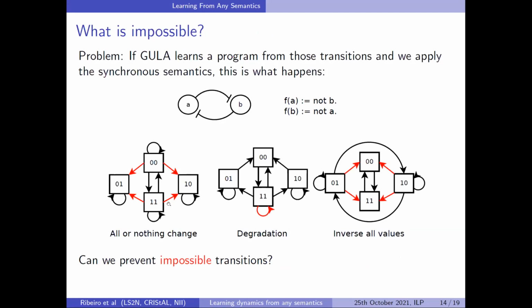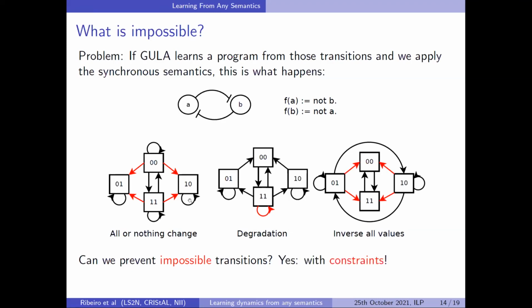The first idea we had is to just apply the algorithm we have and see what we get. Since we don't know the semantics, just apply the synchronous one, because why not? If you do that, from the black transitions, you will learn a program. And if you apply the synchronous semantics on this program, you will reproduce the black transitions plus additional red ones. So we have everything we want plus some additional things we don't want. So the game is just to avoid these red ones. How to prevent them?